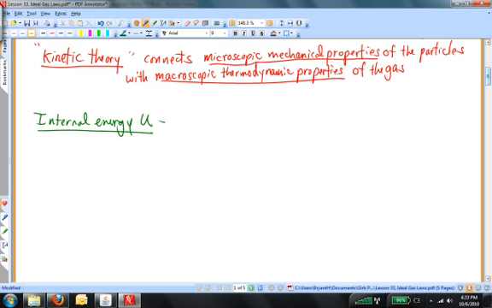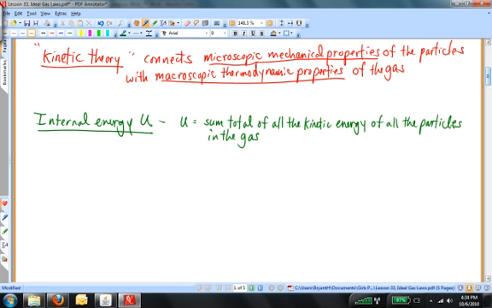The internal energy U is defined to be the sum of the kinetic energy of all the particles in this gas. So if I have 25 particles of the gas, then I would say that the internal energy is equal to the kinetic energy of particle 1, plus the kinetic energy of particle 2, plus the kinetic energy of particle 3, plus the kinetic energy of particle 4, and I do that all the way up for all 25 particles. And in mathematics, the way we can show this sum is with a summation notation.